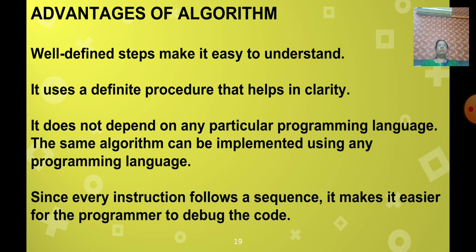With the help of algorithm, it is one by one steps we are using, so it is easy to understand. And it uses definite procedures that help in clarity. Here we have not repeated the steps, right?